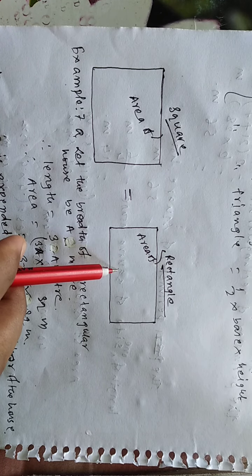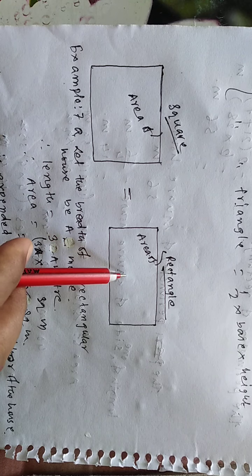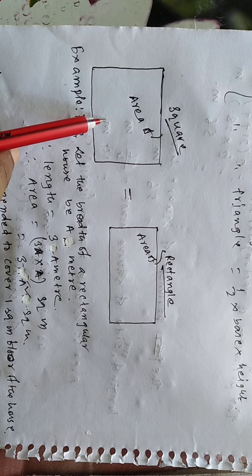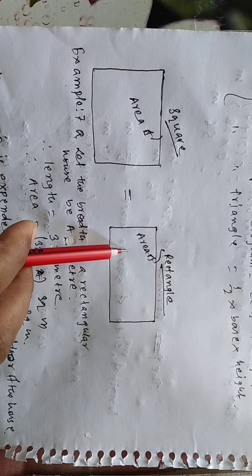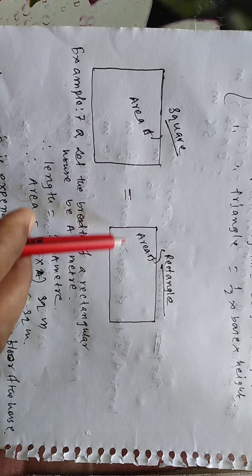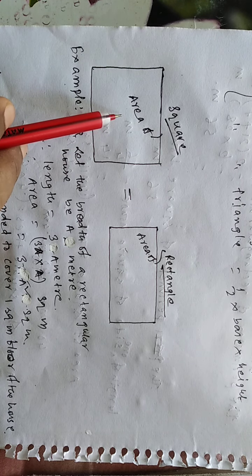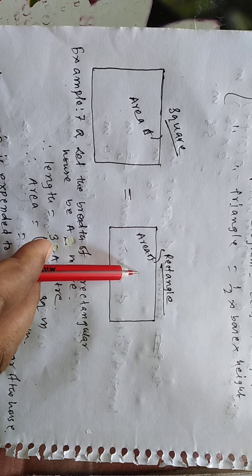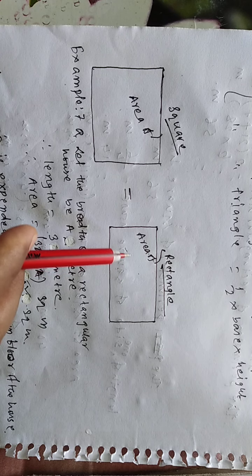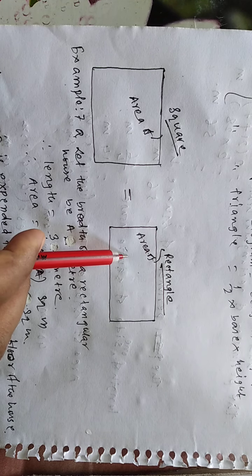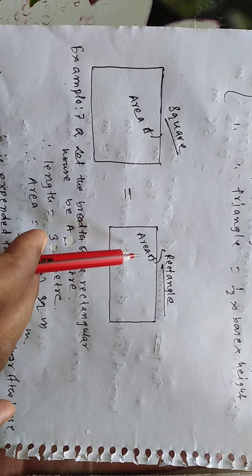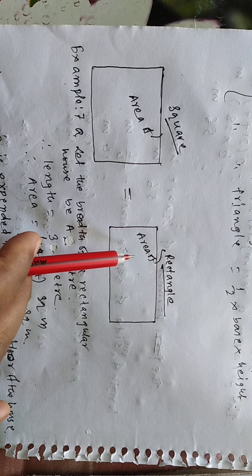This is the square shape, this is the rectangular shape, and this is the square shape. This perimeter will be equal to the perimeter of rectangular shape. So at first you have to find out perimeter of rectangular shape, otherwise you cannot solve the math.